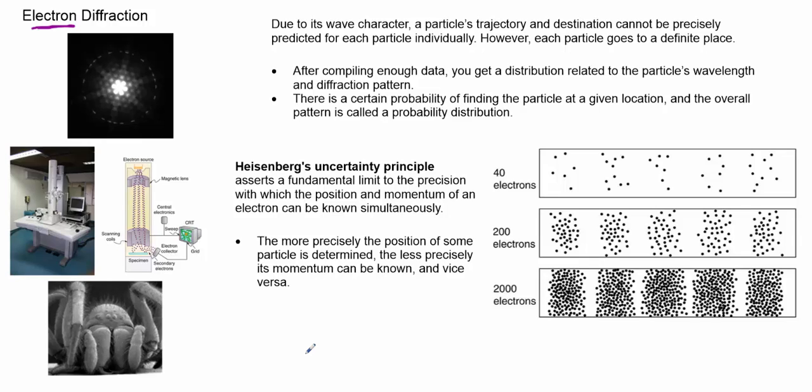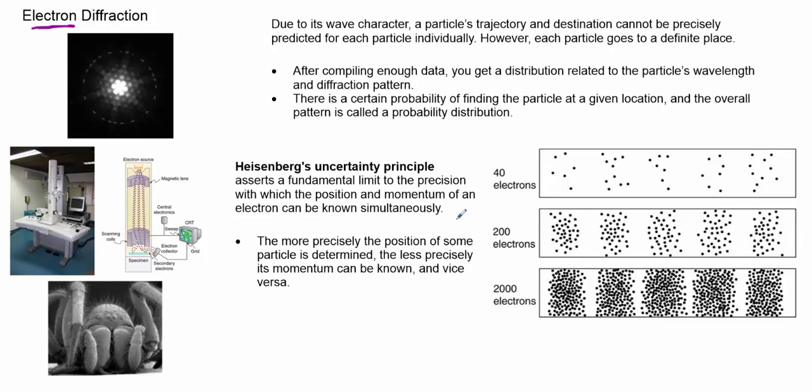And the last one I do want to talk about is Heisenberg's uncertainty principle, which more or less is connected to this whole electron probability stuff. It can be taken a lot deeper than this, so I'm not going to get into a very deep explanation, but it asserts the fundamental limit to the precision with which the position and momentum of an electron can be known simultaneously. Really, we can have an idea where the electron is, but we'll never know its momentum, or we can have an idea of the electron's momentum, but we won't know its location.